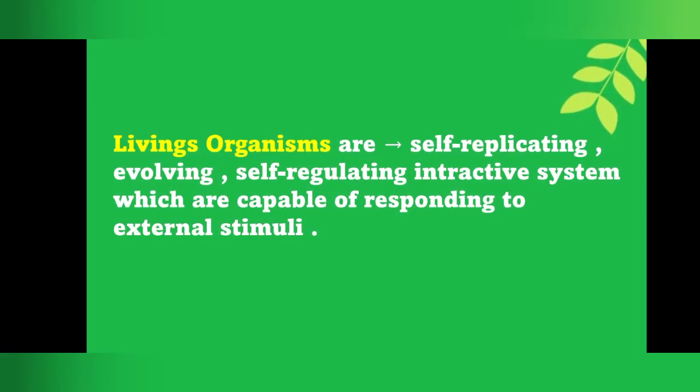Living organisms are self-replicating, evolving, self-regulating interactive systems which are capable of responding to external stimuli. Let's understand this statement. Self-replicating means reproduction, evolving means mental or physical growth, self-regulating means metabolism, and interactive systems capable of responding to external stimuli means having consciousness.